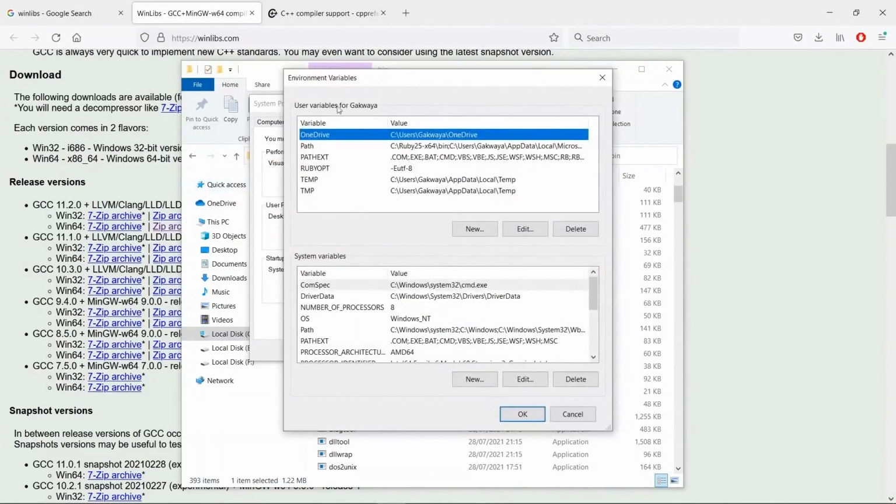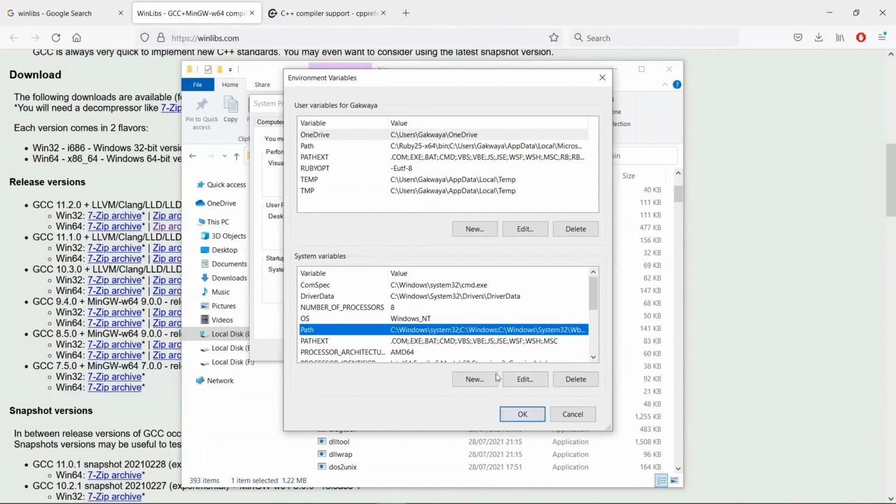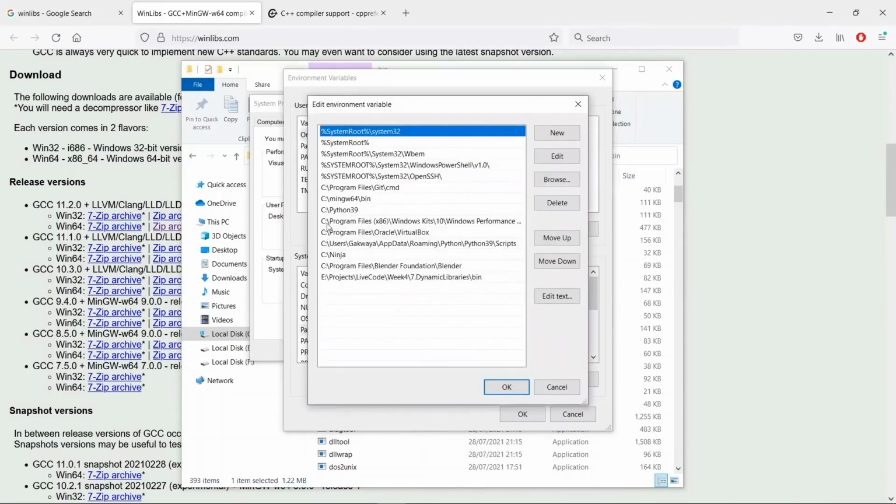And we can put this in our user environment variables or on our system environment variables. Since I am the only one using this system, I like to put this in my path for my system variables. So I am going to click on Path and click Edit here. And I am going to add a path to my GCC and Clang installation here. You can see that right here. If you don't have this in, you can click on New. You're going to have a window here and you can paste this right in and you can click OK, but I'm not going to do that because I already have this in here.